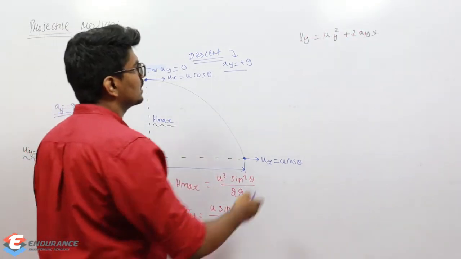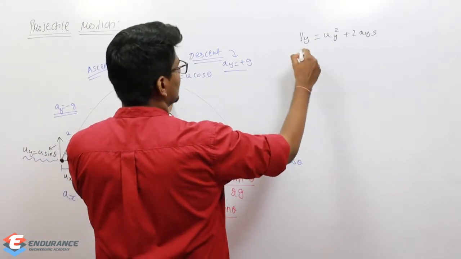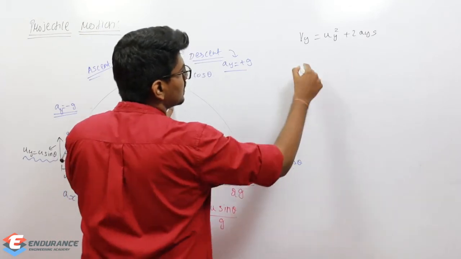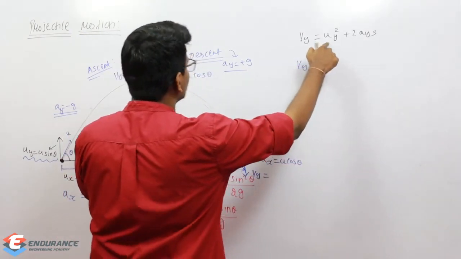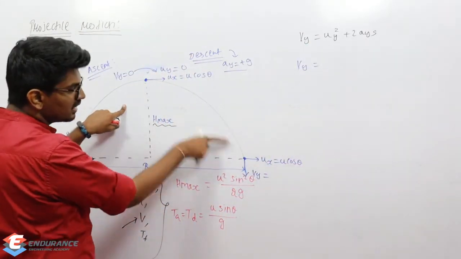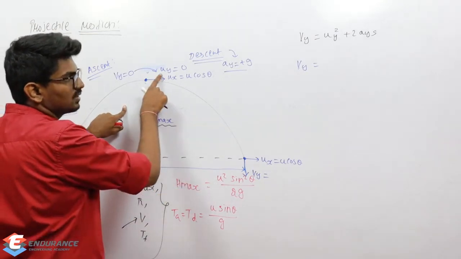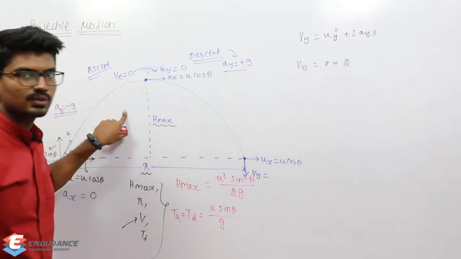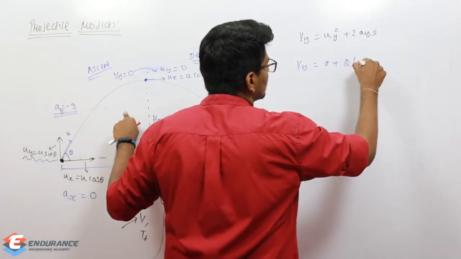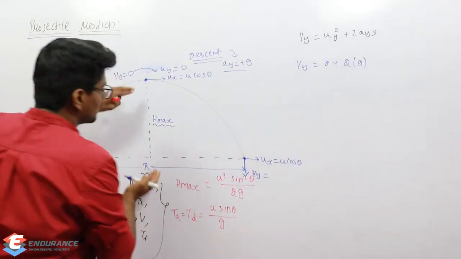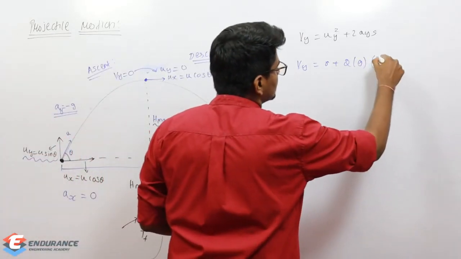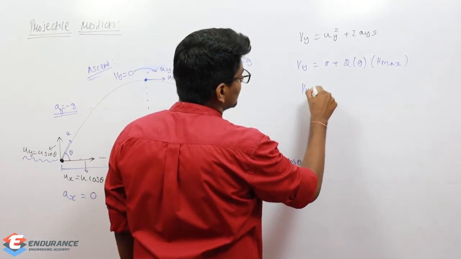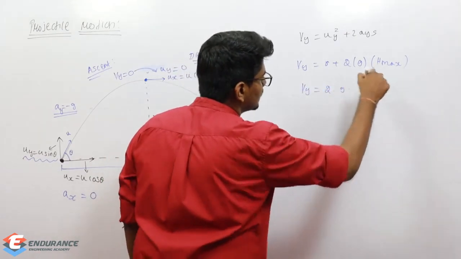Let me erase this formula to find out vy. So vy, that is velocity here. Okay, so that is going to be equal to uy square plus 2 times acceleration into s. We know that initial velocity during the descent was 0, acceleration is plus g, and s is nothing but the total height, which is h max. So vy square will be 2 times g into h max.